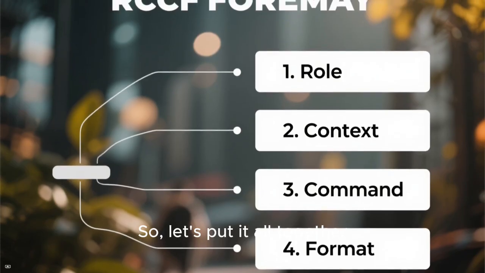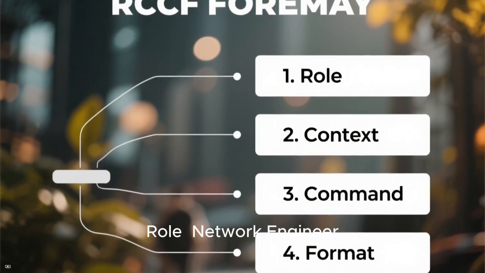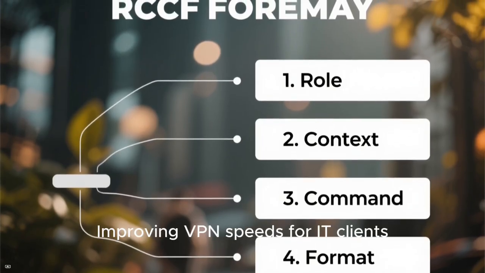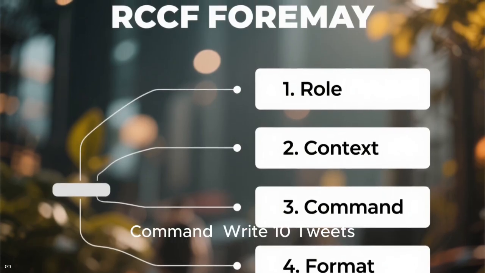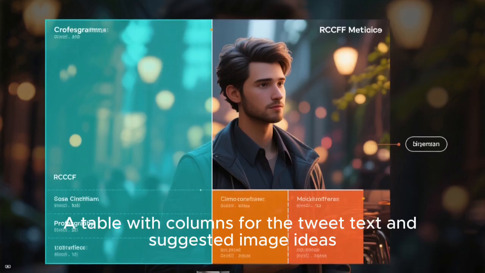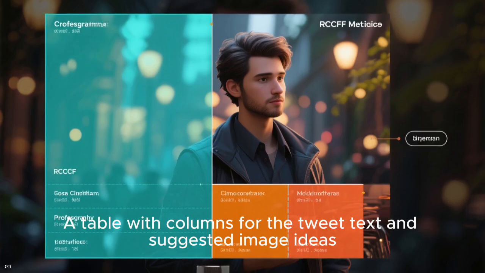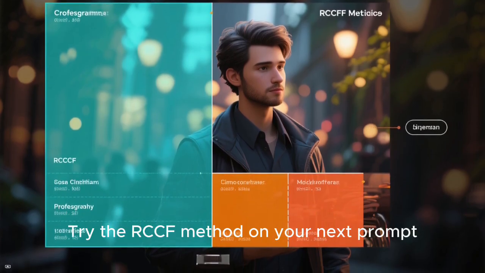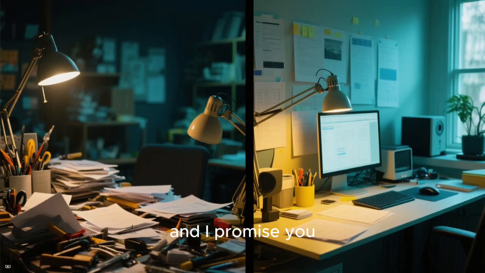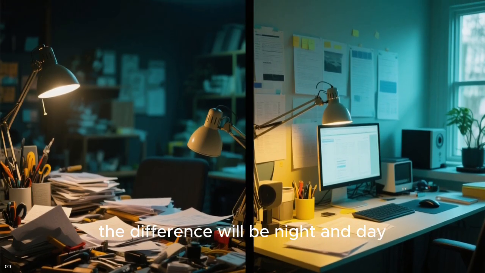So let's put it all together. Role, network engineer. Context, improving VPN speeds for IT clients. Command, write 10 tweets. Format, a table with columns for the tweet text and suggested image ideas. Try the RCCF method on your next prompt, and I promise you, the difference will be night and day.